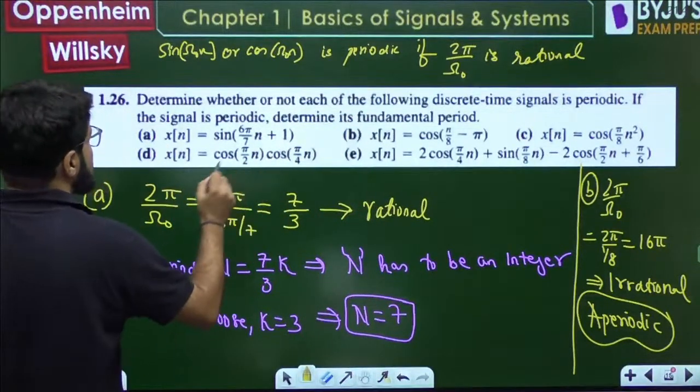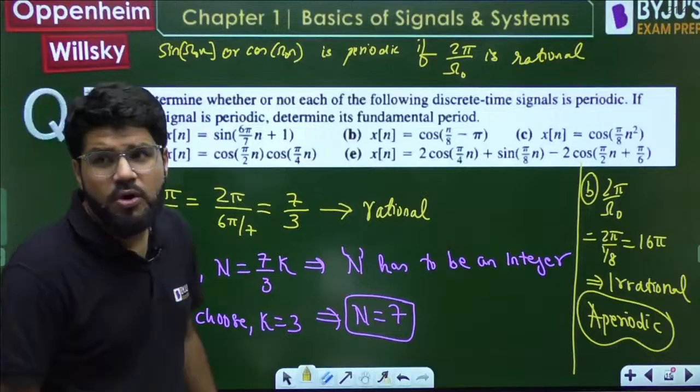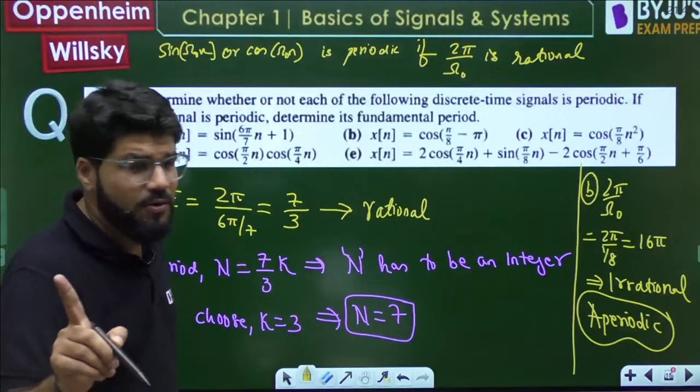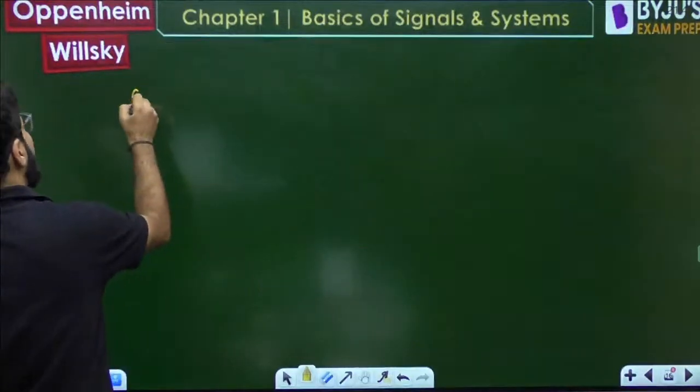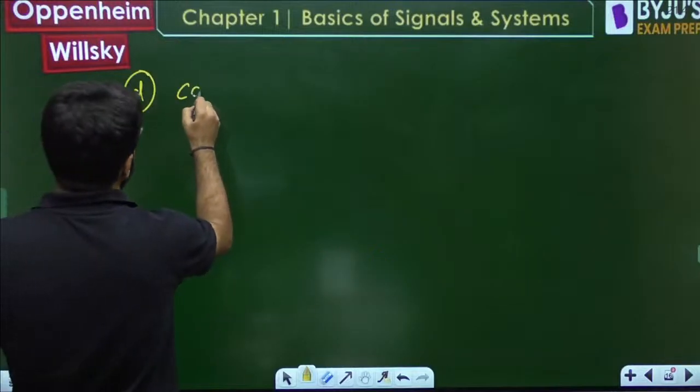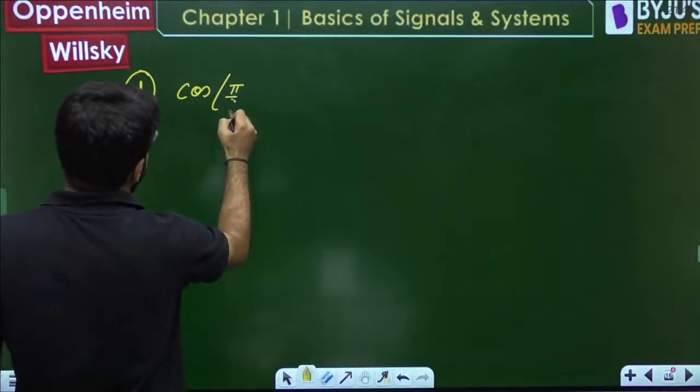Cos pi by 2n, cos pi by 4n. What you have to do? We will solve with cos A cos B. We'll look at C later. Okay, don't comment right now. Let's see what is the correct answer. Let's complete the regular ones first. C is a little bit interesting.